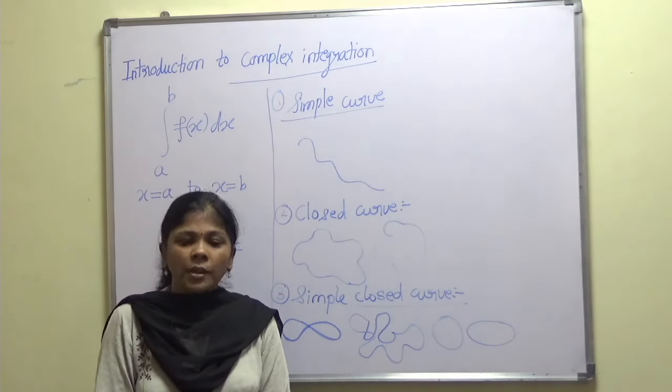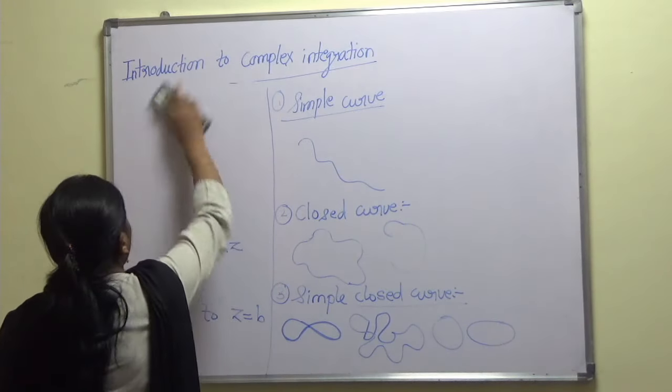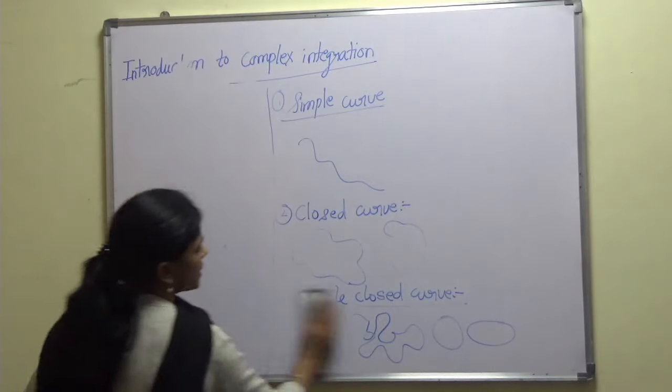Then we'll come to the next definition, that is called positive sense. What is meant by positive sense?